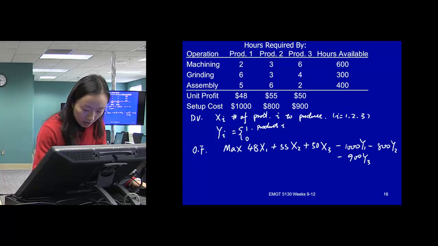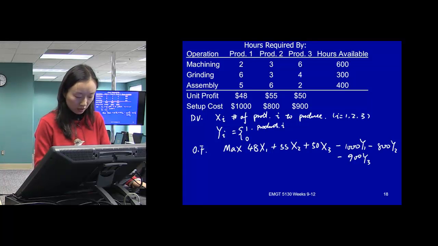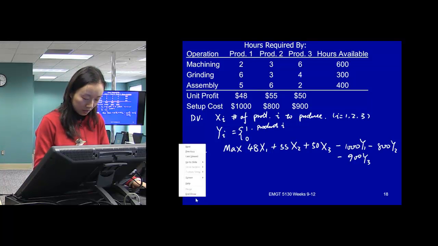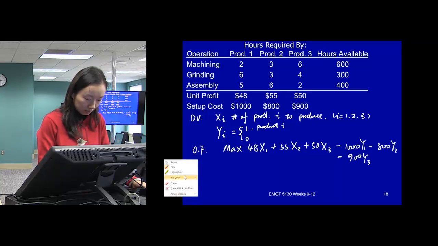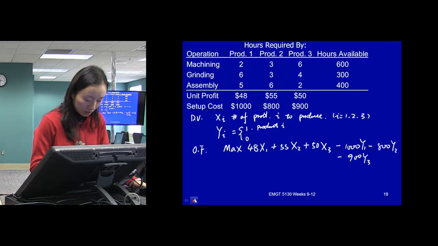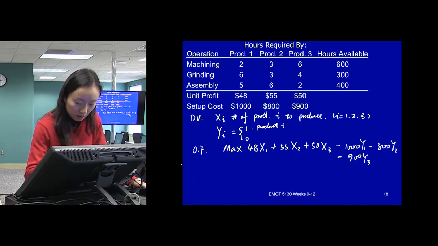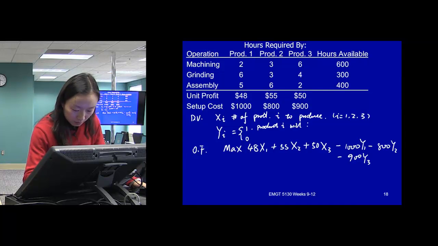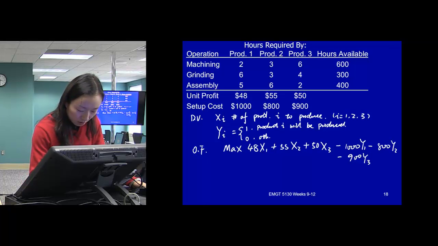Oh, actually, I can do a simple way. yi equals 1 if product i will be produced, otherwise 0.